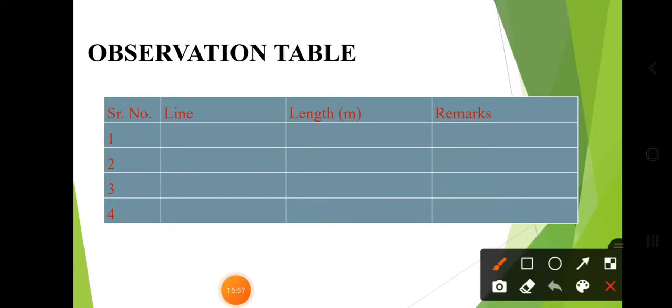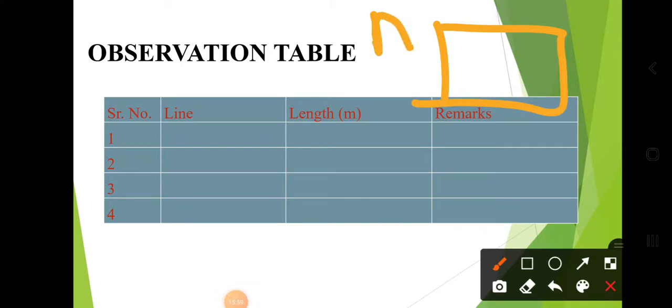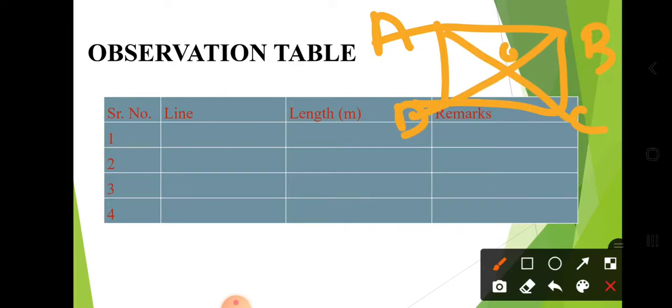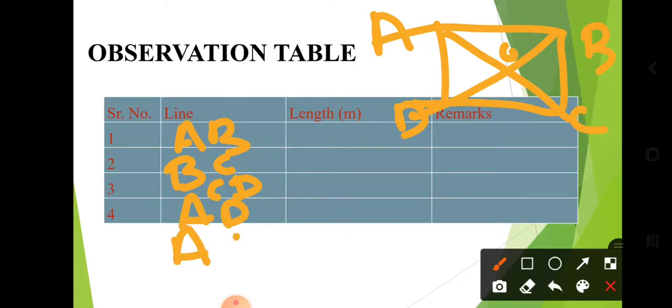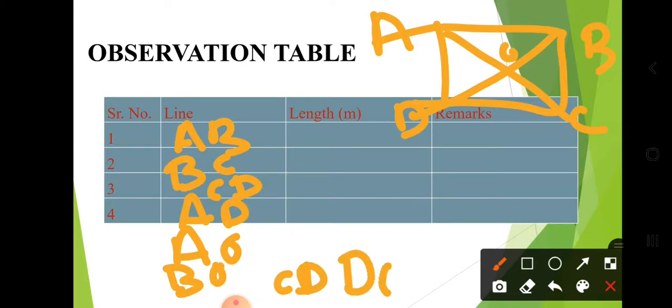Now how to take the observation? For example, this is A, B, C, D, and this one is your O. Then you should take the distance first AB, BC, CD and AD. Then take AO, BO, CO, DO and last OO dash. Prepare serial numbers 4, 5, 6, 7, 8, whatever, and take the length with tape.